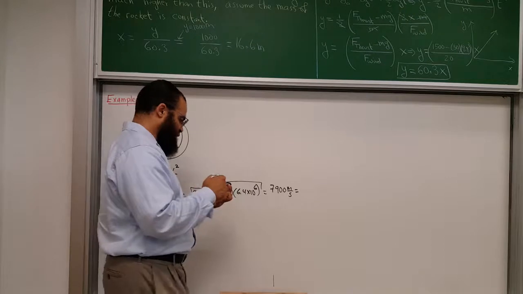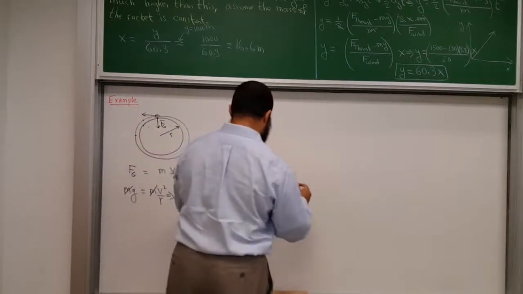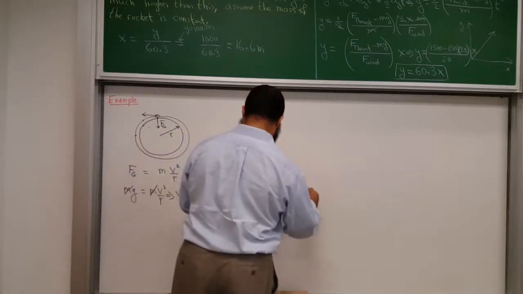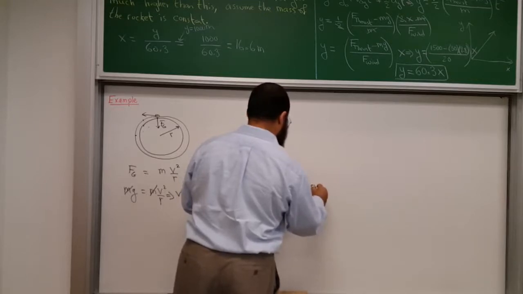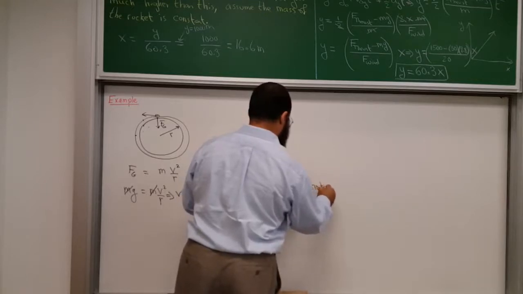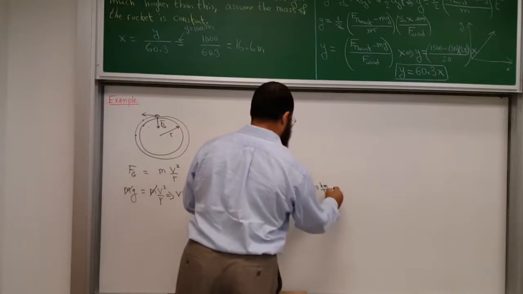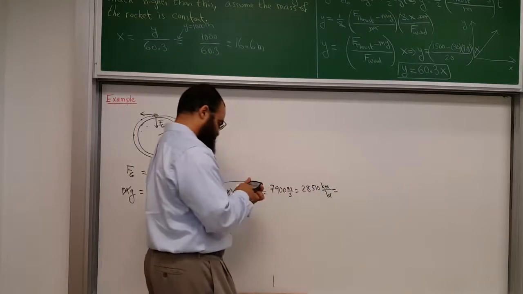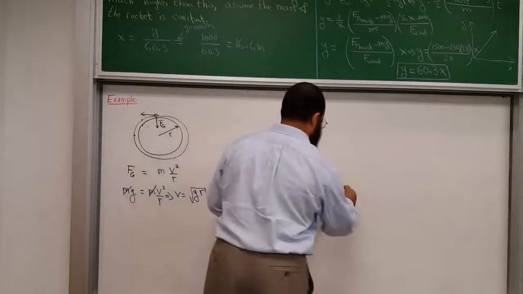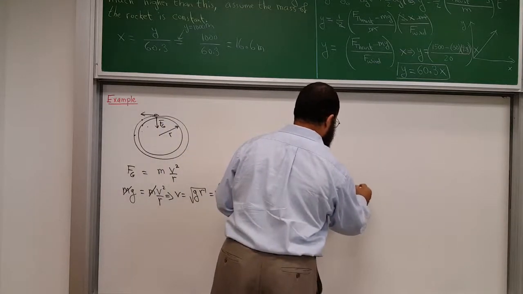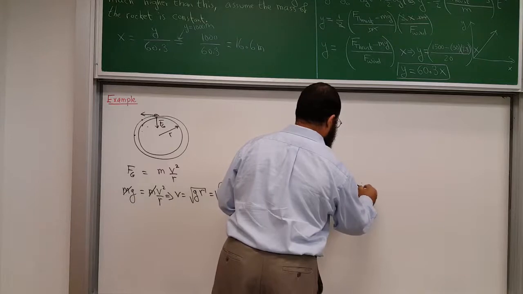In kilometers per hour, it would be 28,510 kilometers per hour. And then in miles per hour, it would be approximately that number divided by 1.6. So that's 17,800 miles per hour.